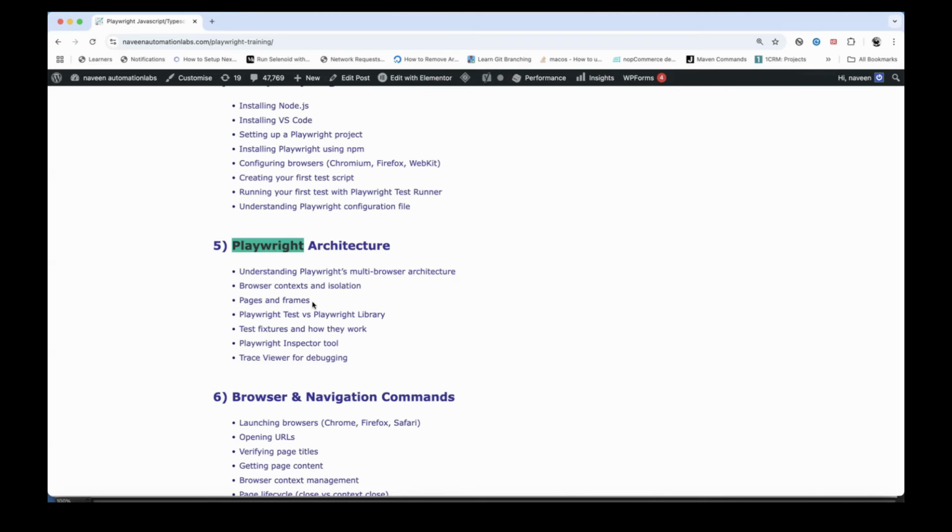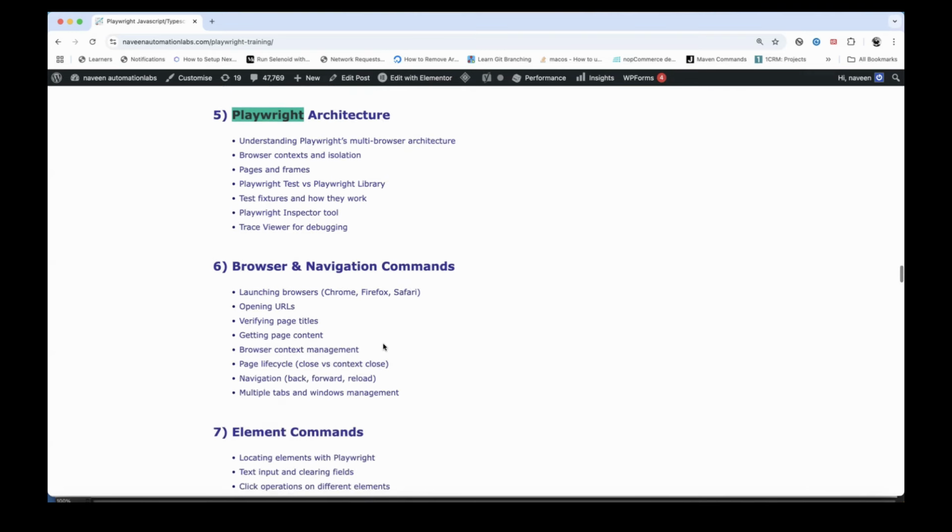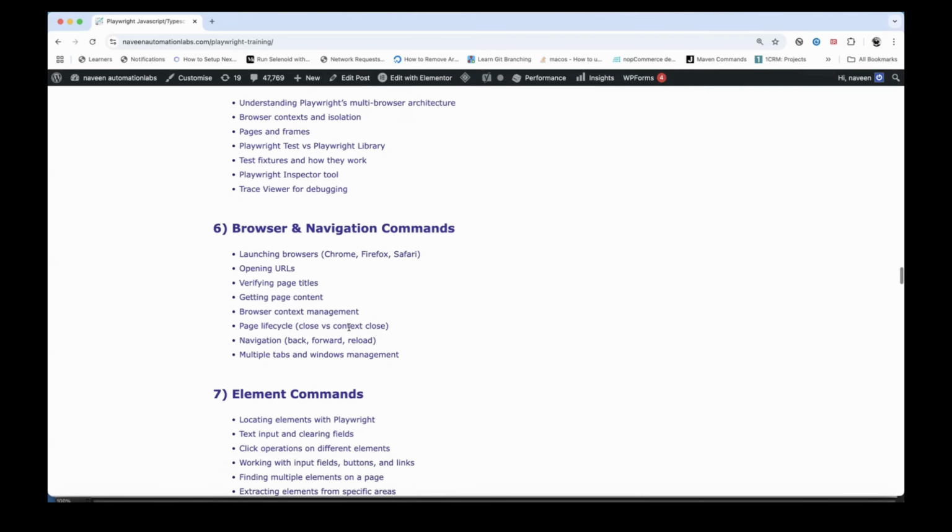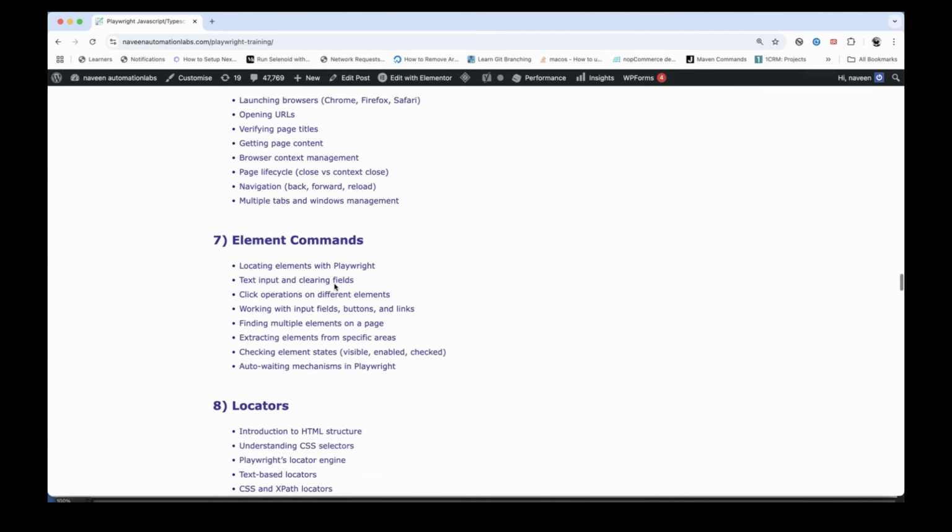What do you mean by browser context? What do you mean by page, frame, test fixture? Everything we are going to talk about, the basic architecture of Playwright. And then the various navigation commands with respect to browser, with respect to page, how to get the title, URLs. A very important thing in Playwright is the browser context, how exactly we can use the page context and the browser context, and then how to use multi-tab. Window management is slightly different in Playwright, and we are going to talk about it.